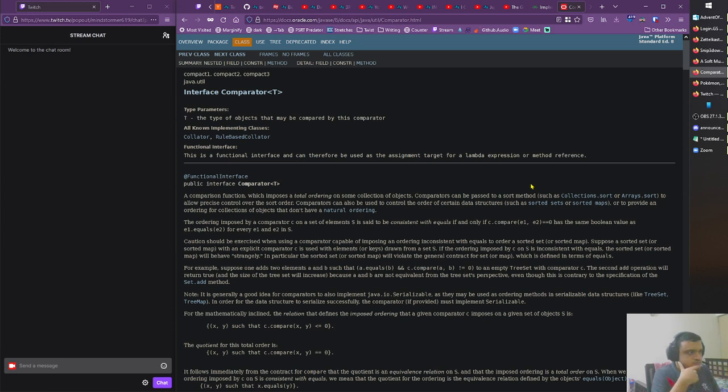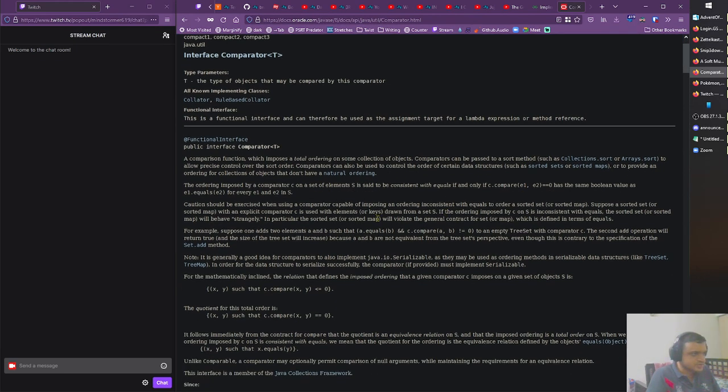Caution should be used with inconsistent ordering. Suppose a sorted set has some elements, the sorted set will violate the general contract. A dot equals B, C dot compare A comma B not equal to 0 to an empty tree set with comparator C. The second add operation will return true. A and B are not equivalent from the tree's perspective. Wait, one second.